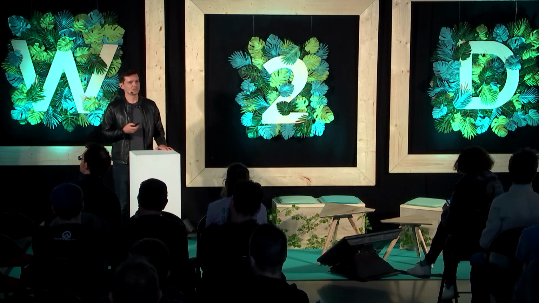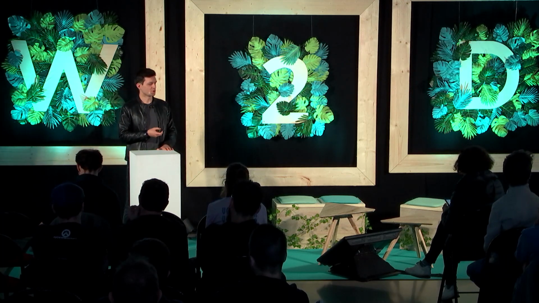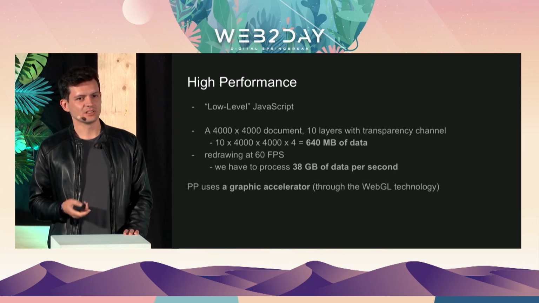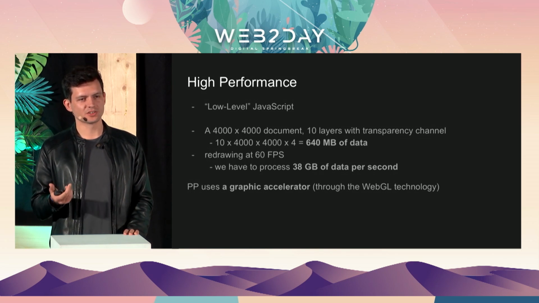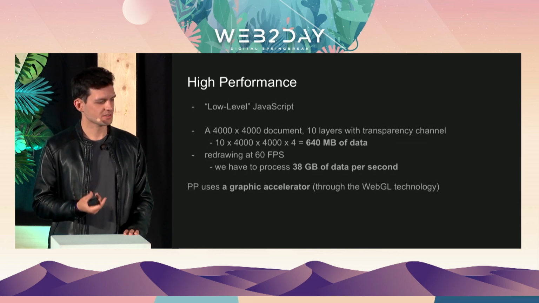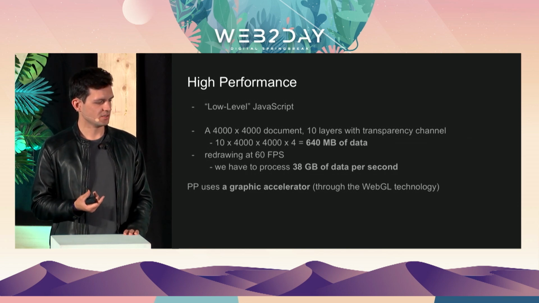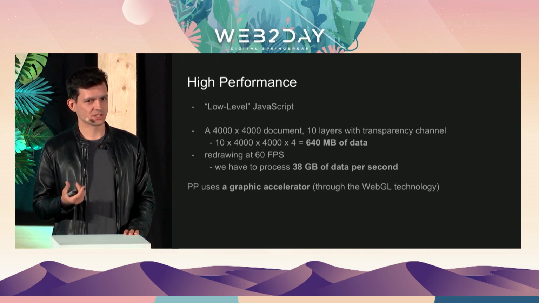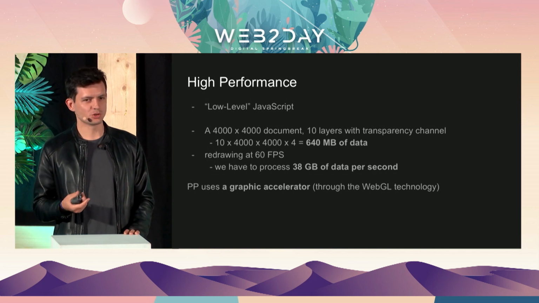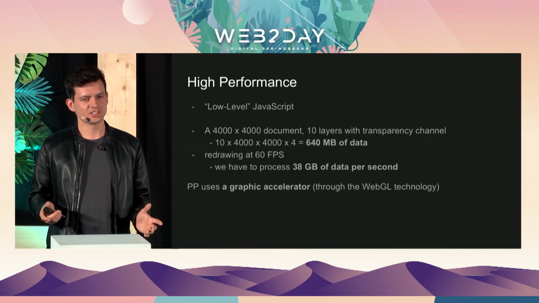Let me tell you an example about performance. Let's say you have an image document which is 4,000 times 4,000 pixels, and there are 10 layers of data. A pixel is 4 bytes: red, green, blue, and transparency. There are 16 million pixels in each layer. So if you count everything, there are 640 megabytes. This is just for storing the image.